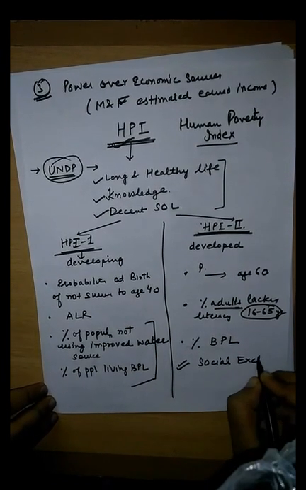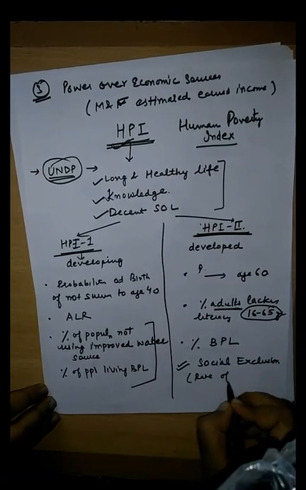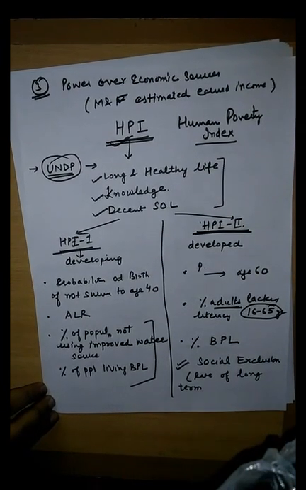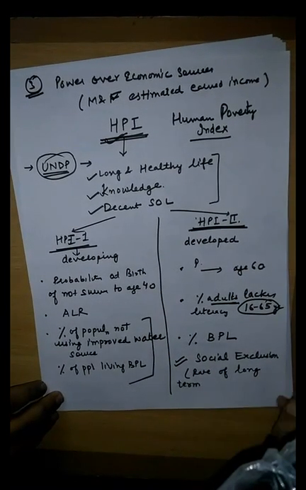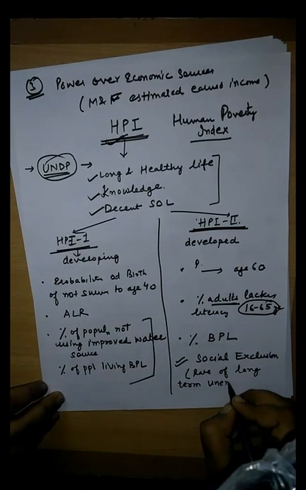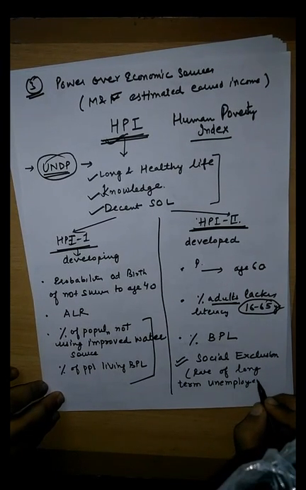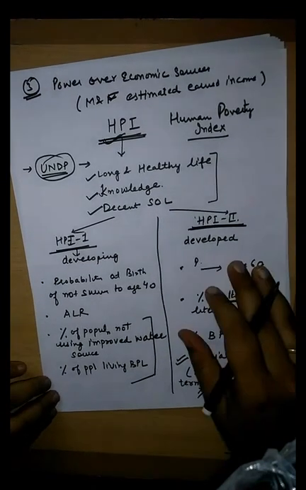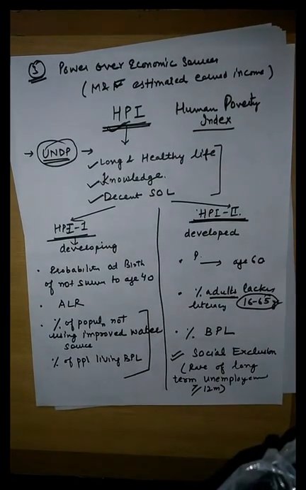Now what is this social exclusion? This refers to the rate of long-term unemployment. Unemployment is also an indicator used in HPI 2 to measure the standard of living, or you can say social exclusion, the rate of long-term unemployment. What is long-term unemployment? It is if a person is unemployed for more than or equal to 12 months. So these are the 4 indicators for HPI2 and these are the 3 indicators for HPI1.